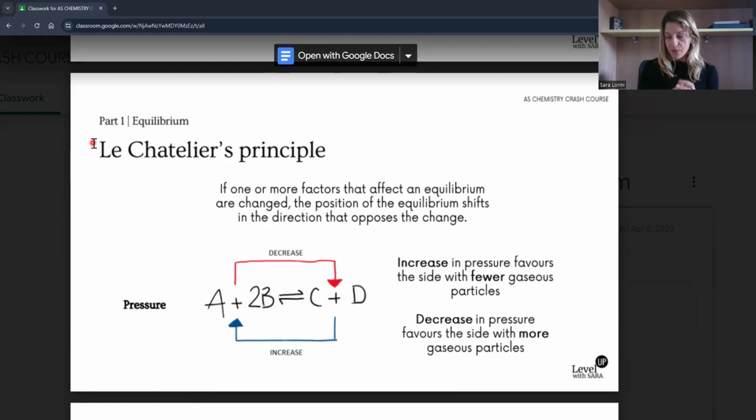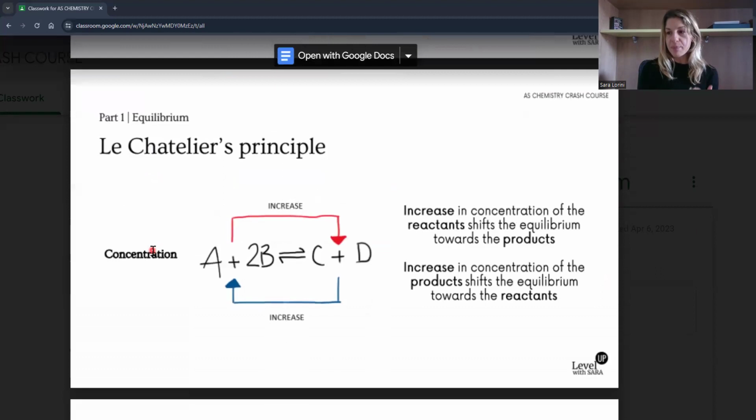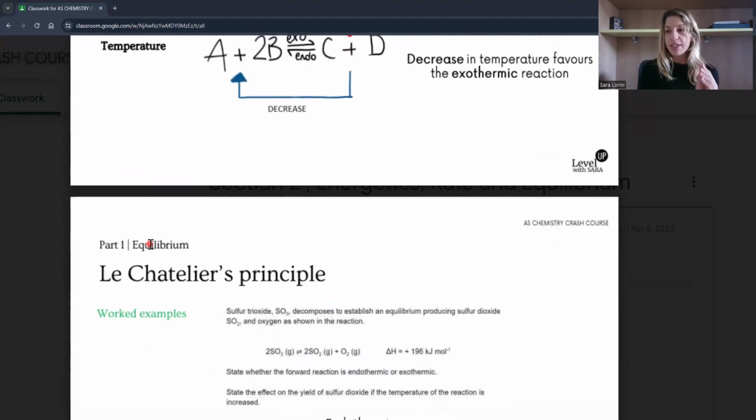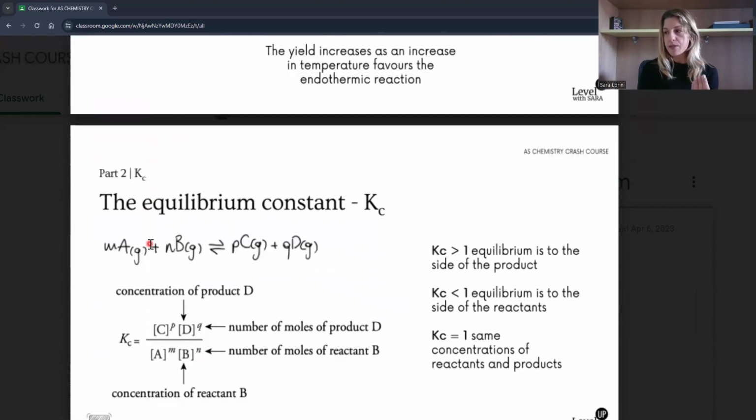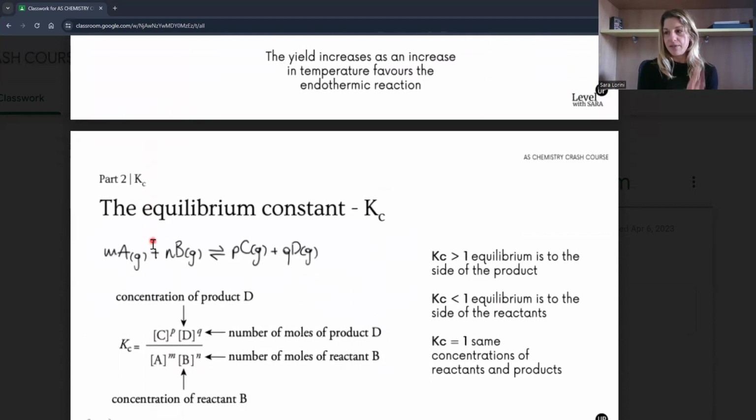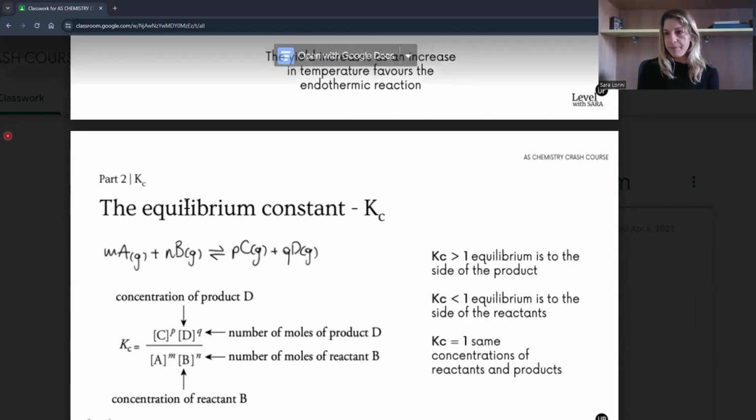The most common one is the effect that pressure, temperature and concentration have on the K value. So this is very important, not to remember, but just that you're able to discuss logically.